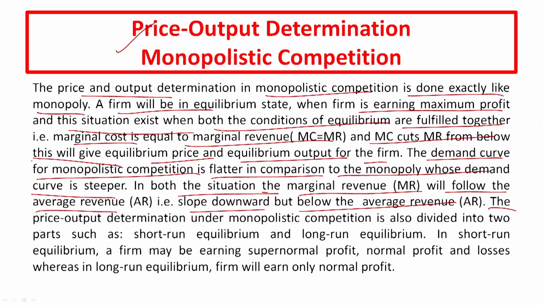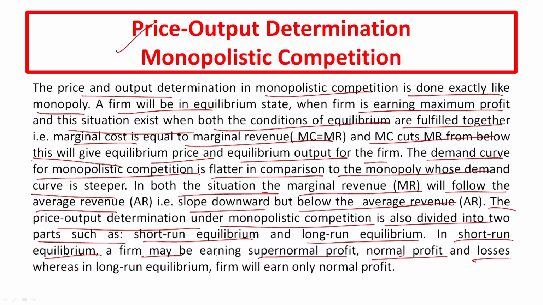The price output determination under monopolistic competition is also divided into two parts, short run equilibrium and long run equilibrium. In the short run, a firm may earn supernormal profit, normal profit or losses, whereas in the long run, the firm will earn only normal profit.